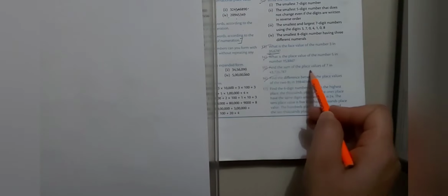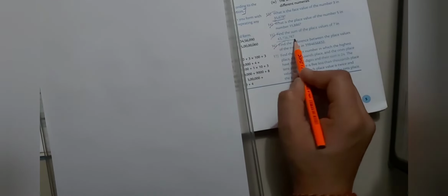Find the sum of the place values of 7 in 43 lakh. So the next number is 43,07,026,787. So in this question what did they ask? Find the sum of the place values of 7 in this number.